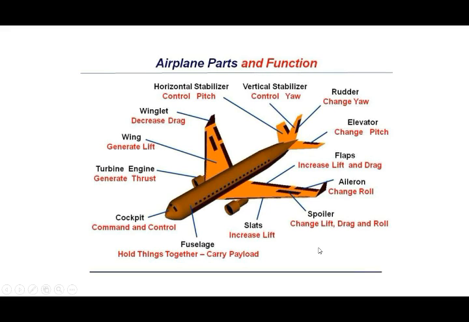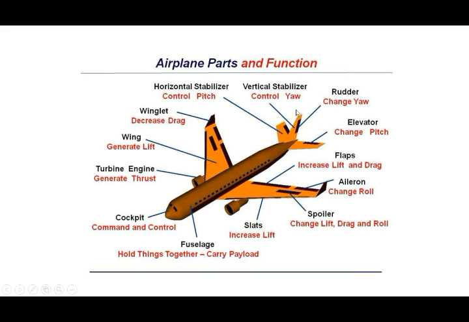This image clearly shows the airplane parts and function. The fuselage holds things together and carries the payload. Without the fuselage, we can say there is no aircraft. The fuselage holds all the parts together and carries the payload also. The cockpit is to command and control the entire aircraft by the pilot. The turbine engine generates the thrust, the wing generates the lift, the winglet reduces the drag, then the horizontal stabilizer,